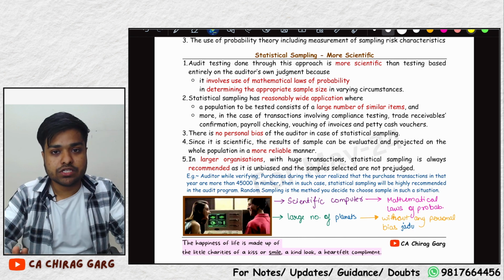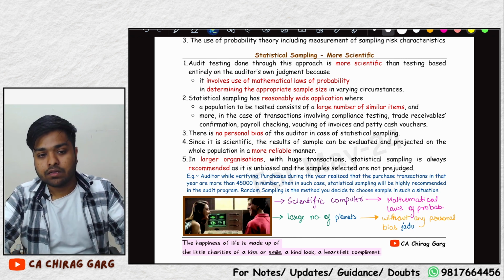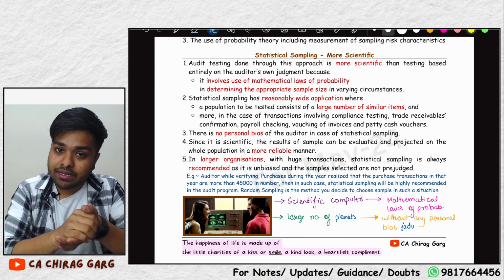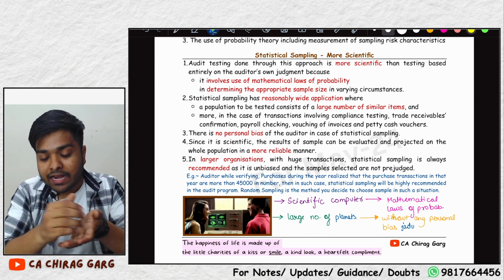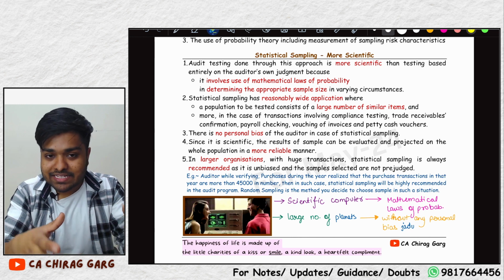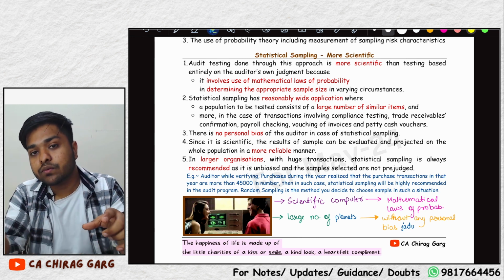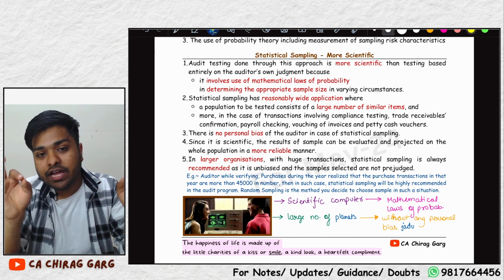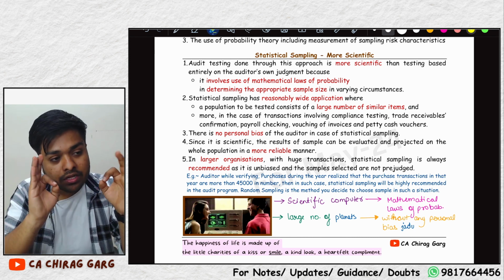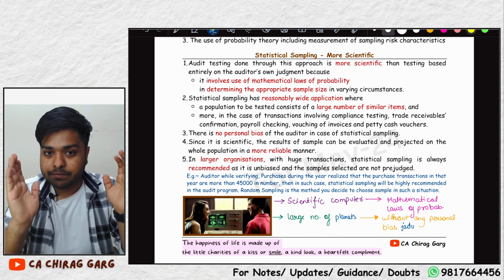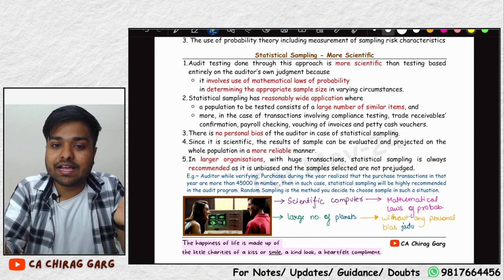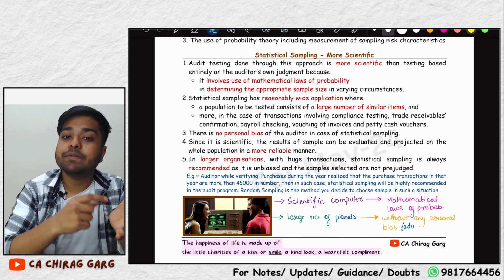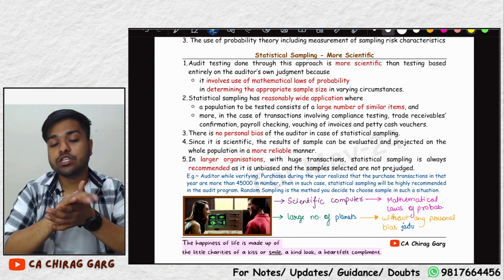Do you understand this much? This is decided by the software, how large a sample we have to take. And how does the software decide? It decides a large enough number whose mean is equal to the mean of the population. Do you understand this? You do not have to write this. This is not in your book. This is just for understanding purposes. That's why statistical sampling is more scientific. That's why in statistical sampling, the sample size does not increase in proportion to the population.